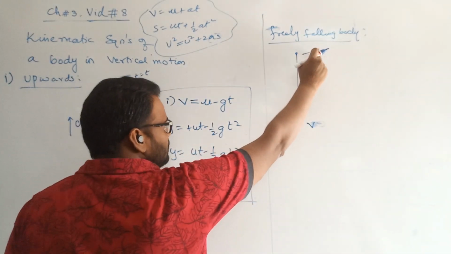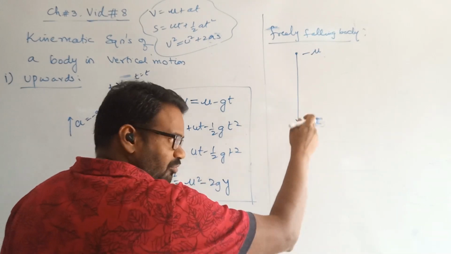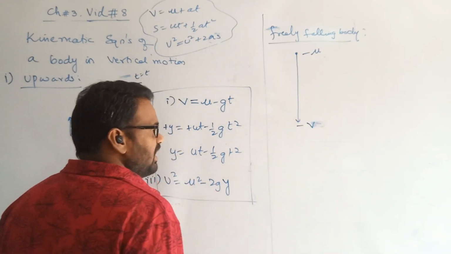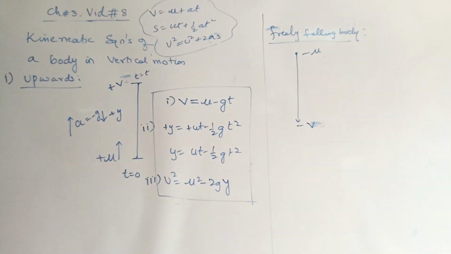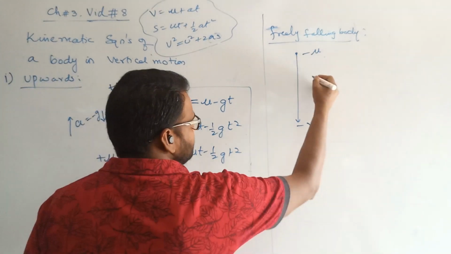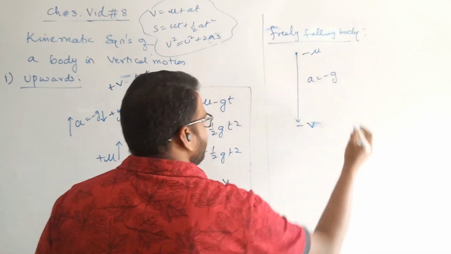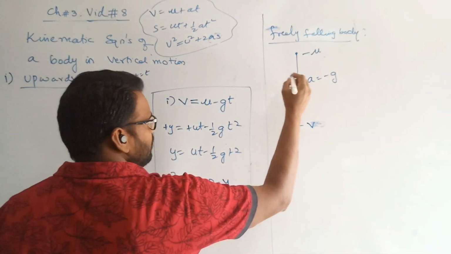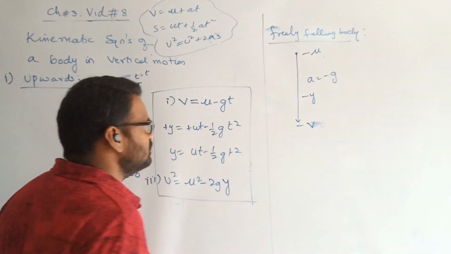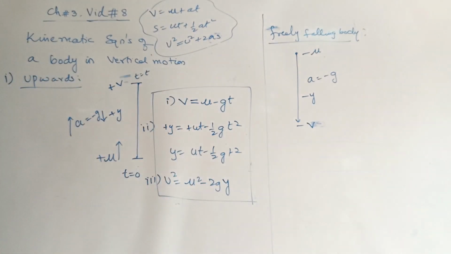Initially it is thrown at some velocity minus u, and after a while, before hitting the ground, it acquires a velocity given by minus v, whereas because of opposite directions, a is equal to what? Again minus g here, and change of position is equal to what? Change of position is also minus because it is coming downwards. All parameters are minus.